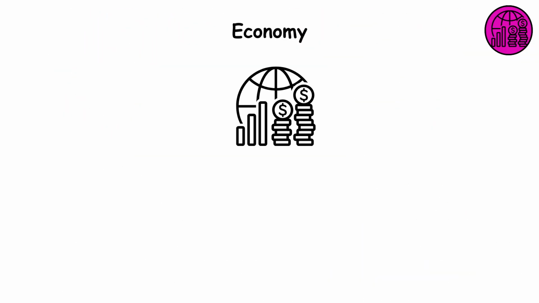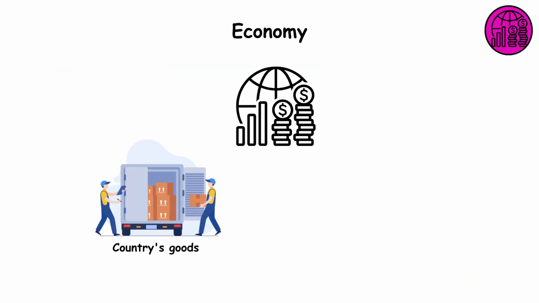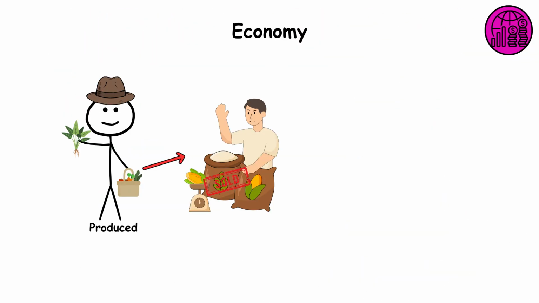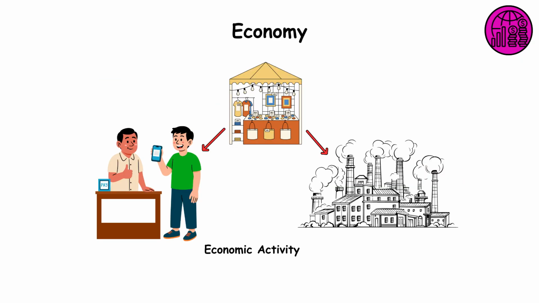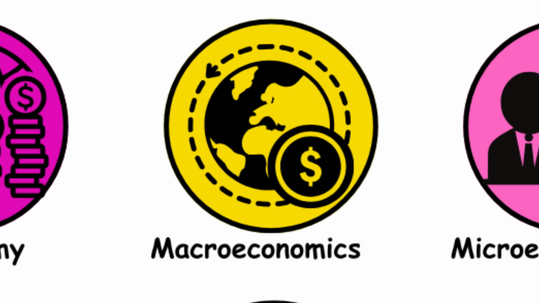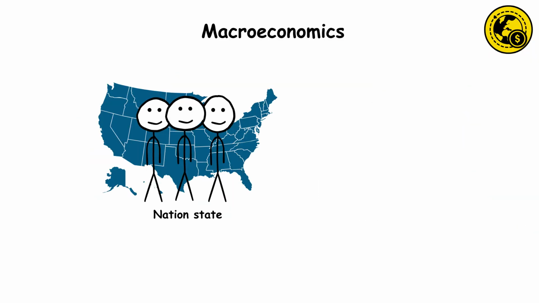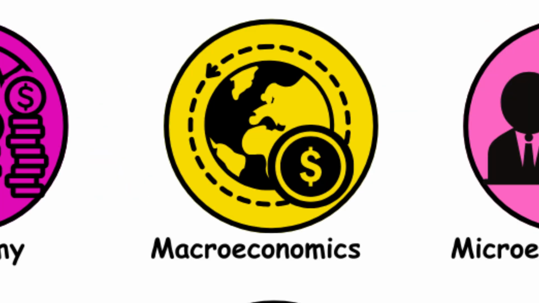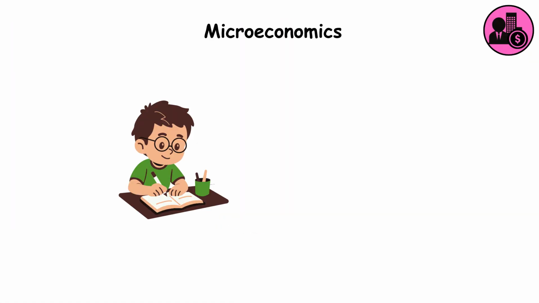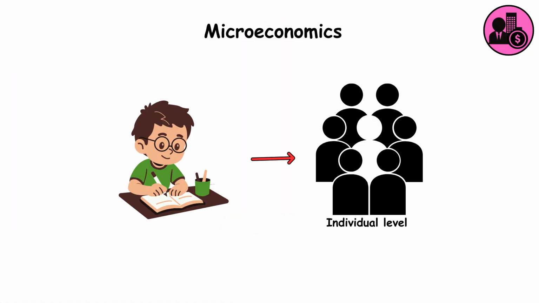Economy. An economy is the system by which a country's goods and services are produced, sold, and bought. It's the sum of all economic activity within a region. Macroeconomics. The study of economics at the nation, state, and global levels. Microeconomics. The discipline at the corporate and individual level.